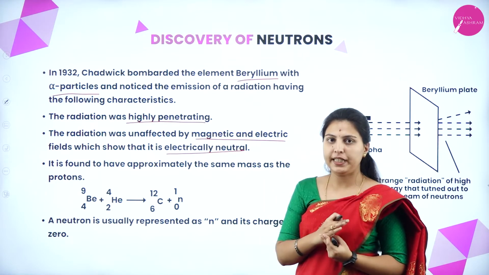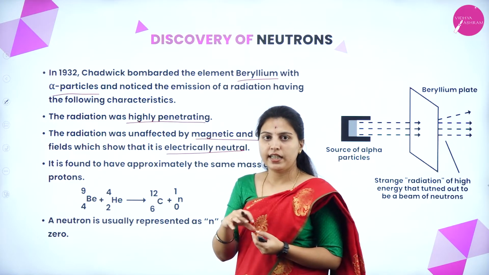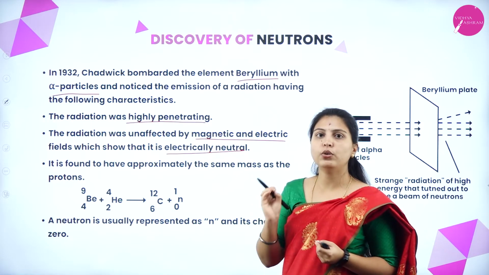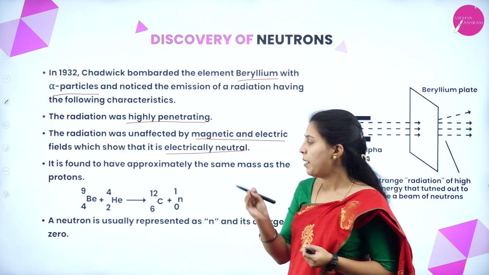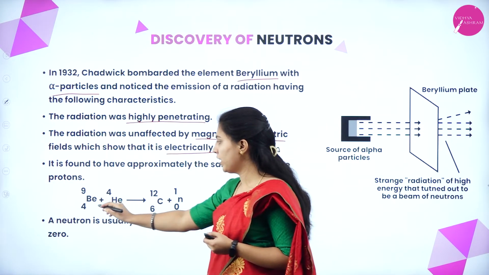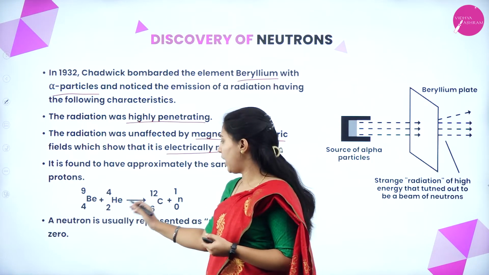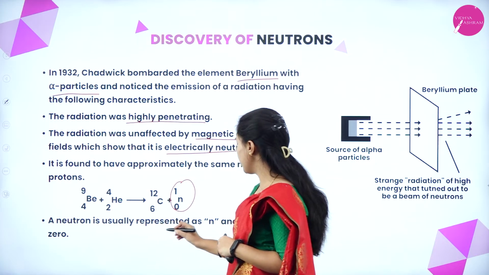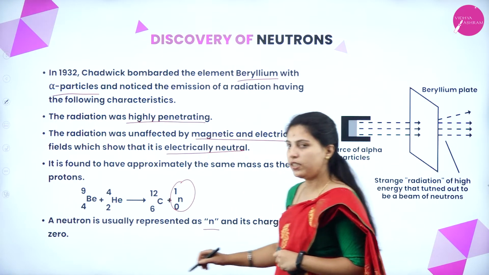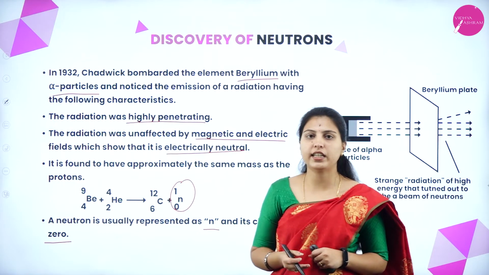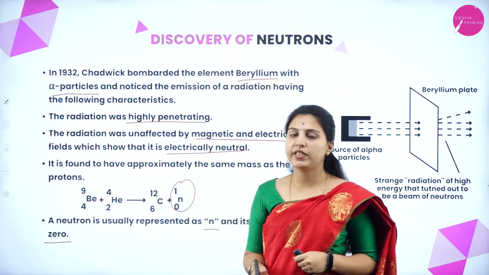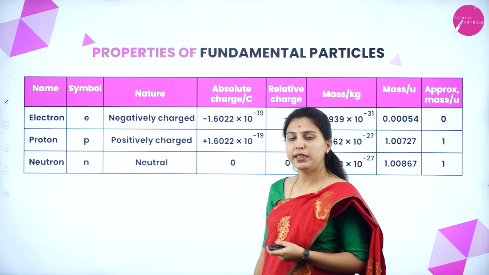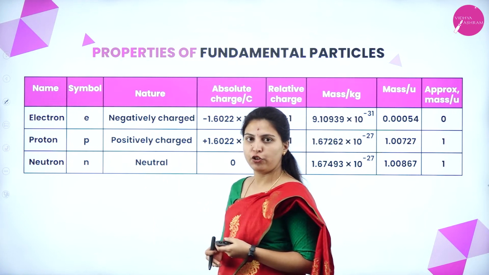It was found to have approximately the same mass as the protons. As Rutherford predicted that some of the mass is present inside the atom, here he showed that the mass of the neutron is similar to the mass of the proton. This is the reaction: beryllium was bombarded by alpha particles and neutrons were produced. A neutron is usually represented as small n. Charge is 0, since it is electrically neutral, it doesn't have any positive or negative charge.